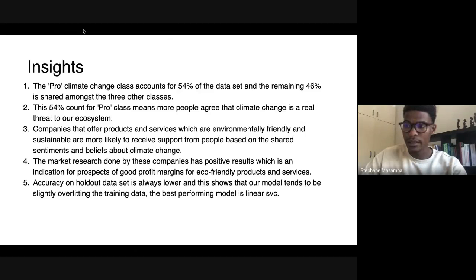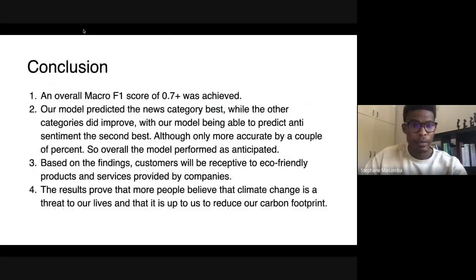Another insight is that our linear support vector model was the model that performed the best. We were able to obtain an F1 score greater than 0.7. And the result shows that more people believe that climate change is a global threat.